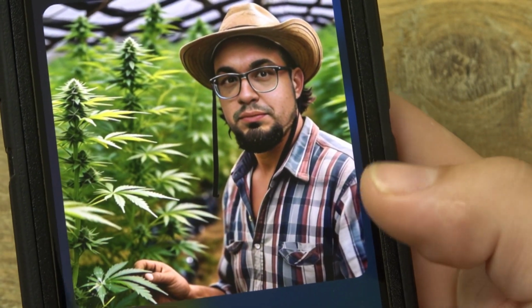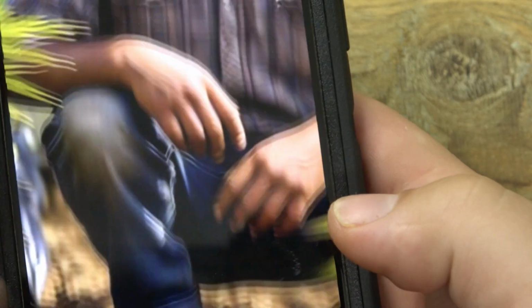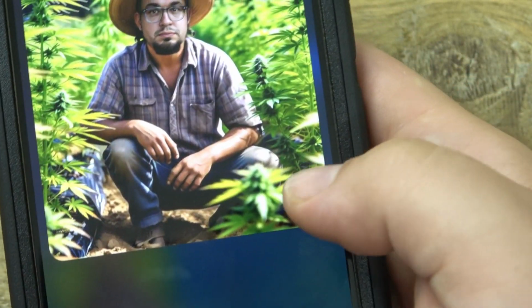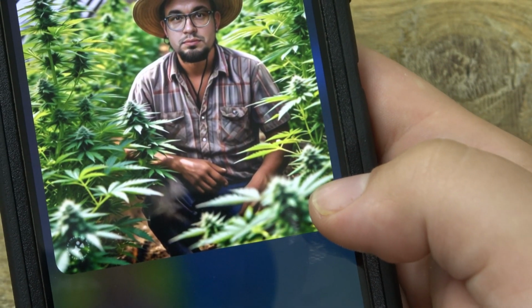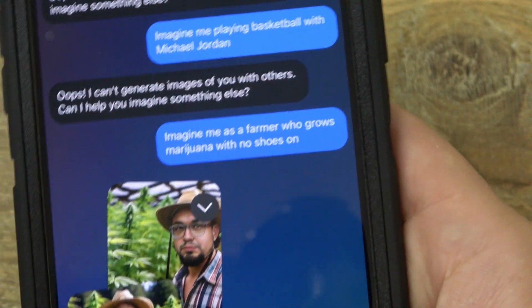There we go. Pretty cool. And now, in this one, I definitely have shoes. There's some kind of moccasin or something there. So they missed the boat with the no shoes part, but they definitely put me as a weed farmer. All right. So you know what I mean?